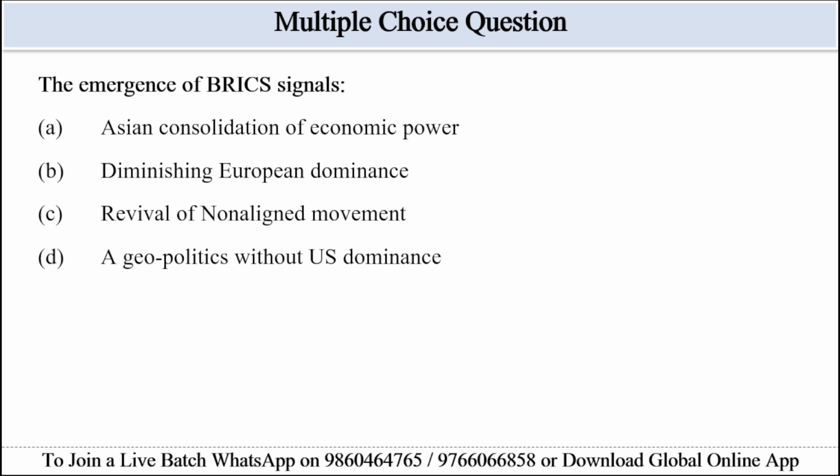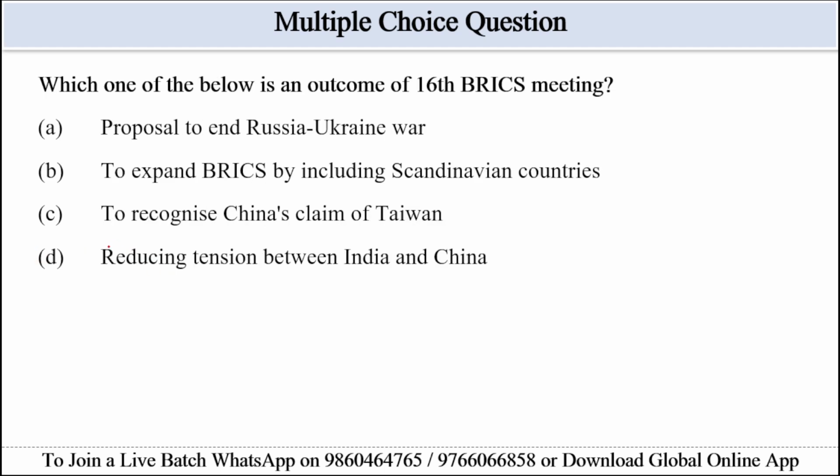The emergence of BRICS signals: option A, Asian consolidation of economic power; diminishing European dominance; a revival of the non-aligned movement; a geopolitics without US dominance. BRICS allows emerging economies to assert themselves outside US-led governance. So option D, geopolitics without US dominance, will be the correct answer here. Let's move to the next question.